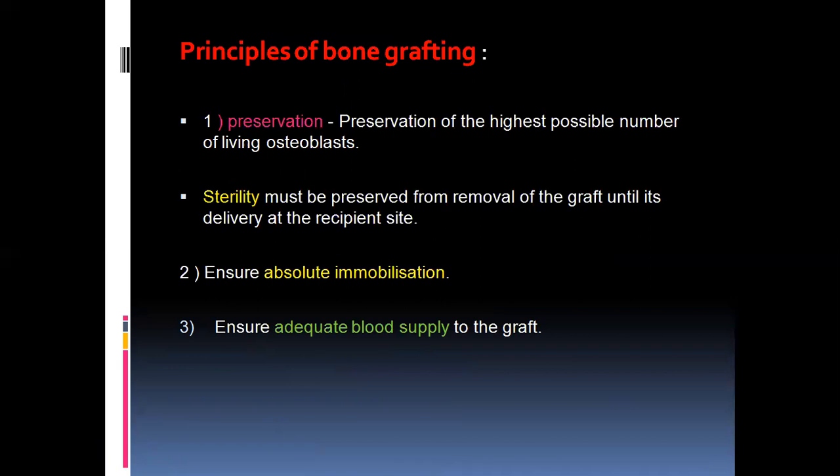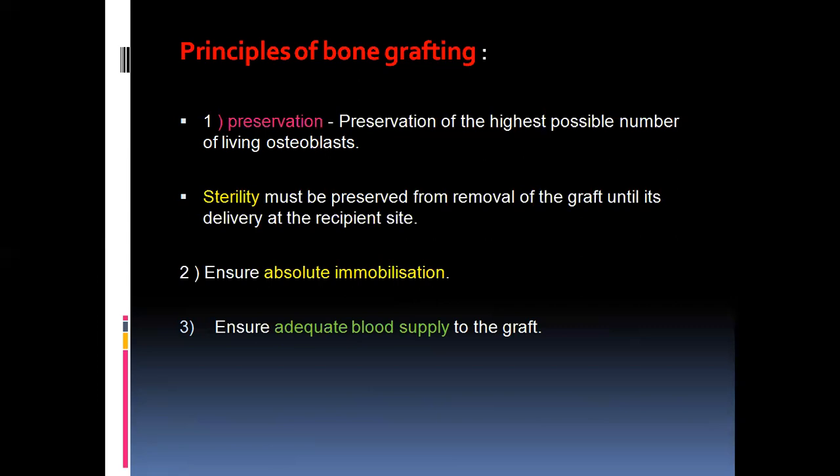We have to preserve the maximum number of osteoblastic cells in the bone grafts. As we said previously, some of the grafts consist of bone forming cells. Those are nothing but osteoblastic cells. If the graft has the bone forming cells, then we have to preserve it very carefully, and we have to deal with the graft very gently.